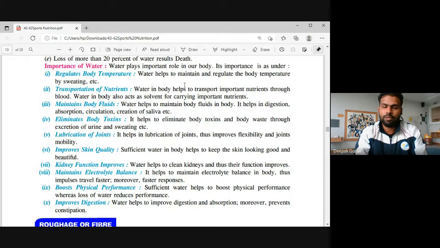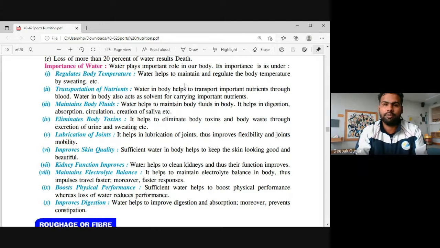Transportation of nutrients. So what is a nutrient first? Nutrients are the chemical substances, which are like carbohydrate, protein, fat, vitamin, mineral, and so many things. So water helps our body to transport various nutrients through blood. It will definitely mix with the blood and transport. Water in our body also acts as a solvent for carrying various nutrients. So it acts as a transporter of nutrients.